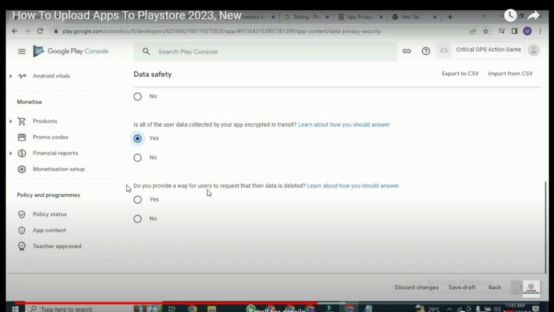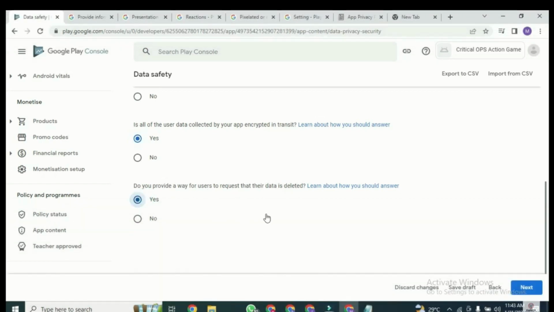So another one is, do you provide a way for users to request that their data is deleted? It's a Play Store policy now that whenever you build an app, you should have a portion in your app that, if your app is collecting data, the user can decide to delete his account whenever he or she likes. So even though you don't have such in your app, click yes, because if you don't click yes, your app might be delayed or might be rejected. So you just have to click yes, then you click next.